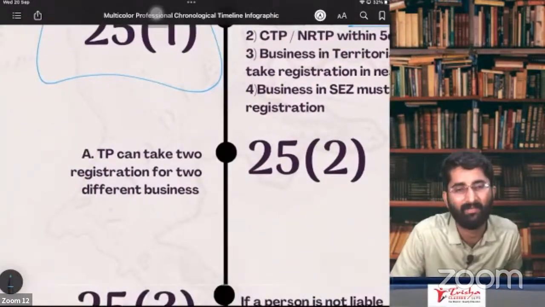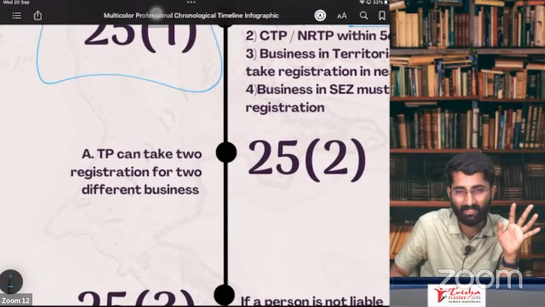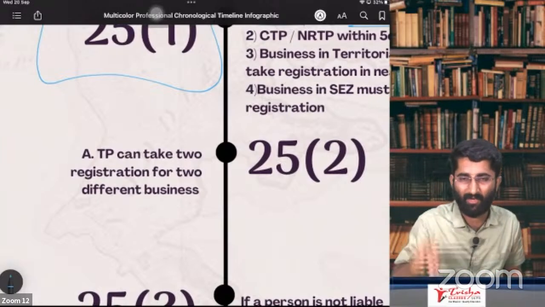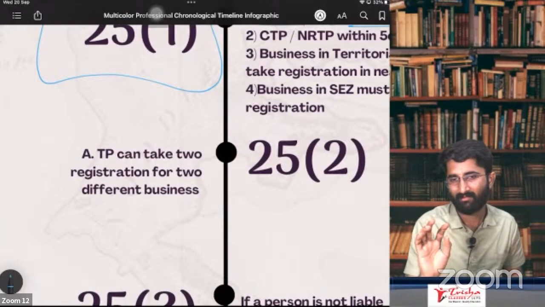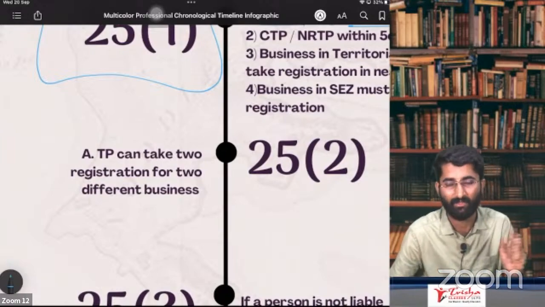What is section number 25, subsection 2? Easy one. A TP can take more than 1 registration. If 2 branches are there, sir, and I want to take 2 registrations in one state, is it possible? Yes. Optional it is. You can take 2 registrations. That is section number 25, subsection 2.